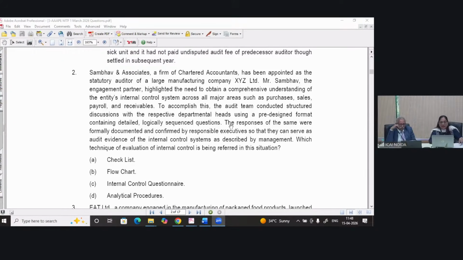Now, which technique of evaluation of internal control is being referred to in this situation? I'm waiting for your answer.